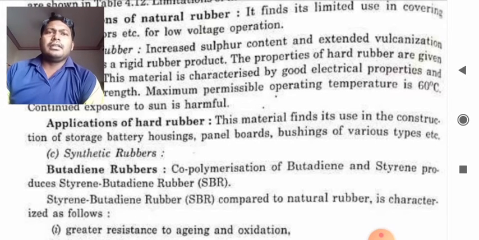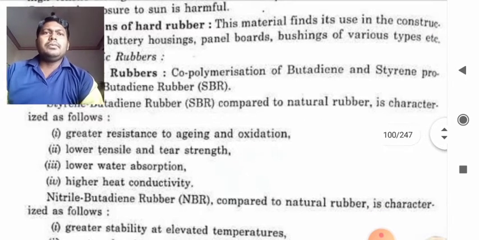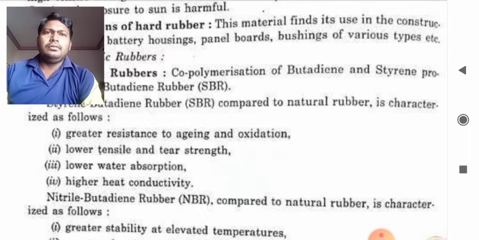Now we will discuss synthetic rubbers. Butadiene rubbers. Copolymerization of butadiene and styrene produces styrene butadiene rubber, or SBR. SBR compared to natural rubber is characterized as follows. It has greater resistance to aging and oxidation. Even after using it a number of times, or for a longer duration, it will not show any aging effect.